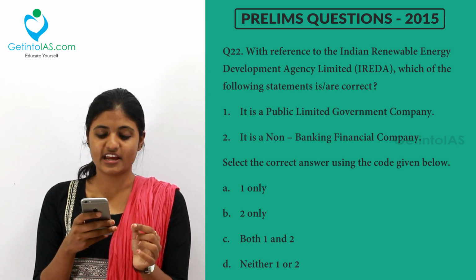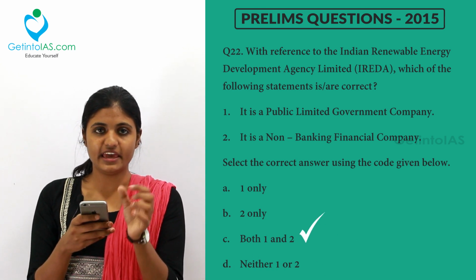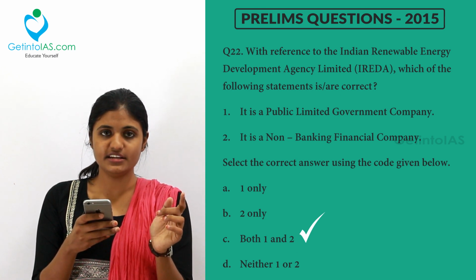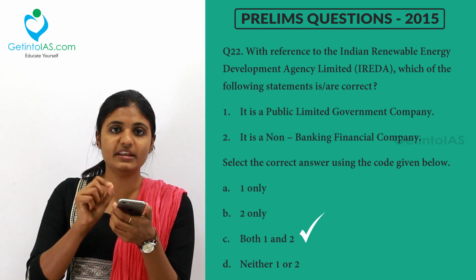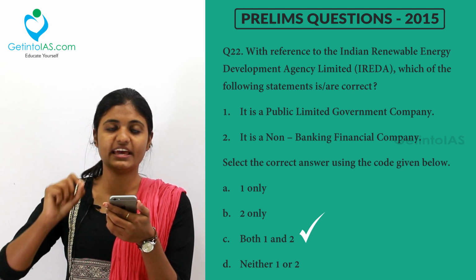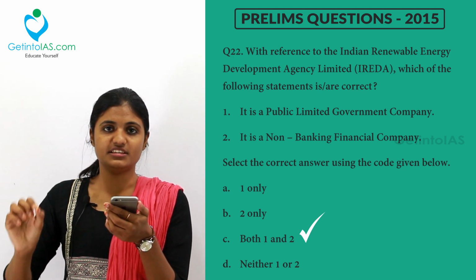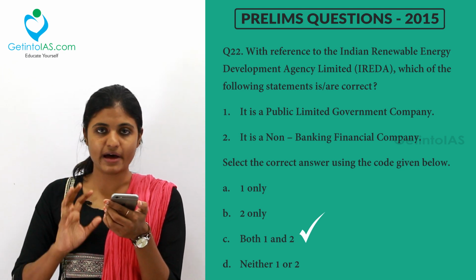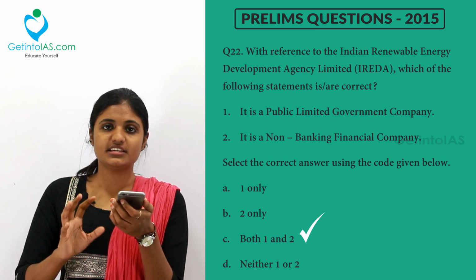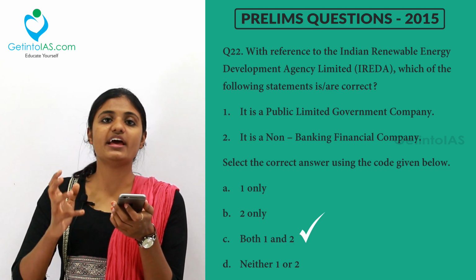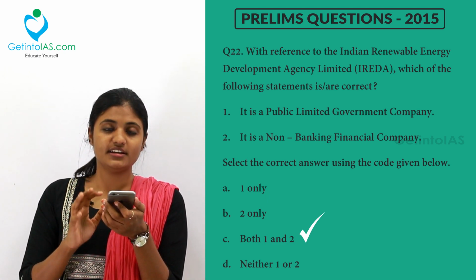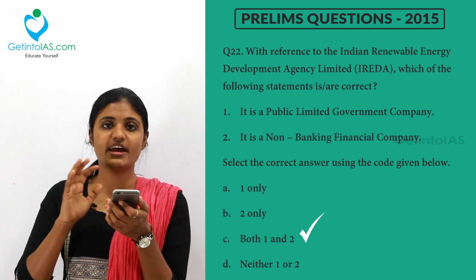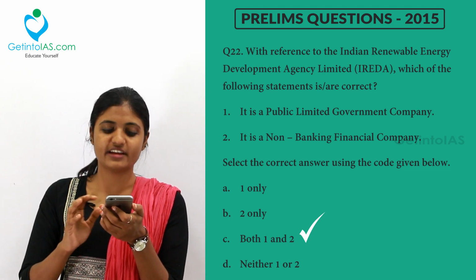Both 1 and 2 are right, because IREDA is a public limited government company enlisted as an NBFC, that is a non-banking financial company, which acts like a bank. What do these do? They give loans to renewable energy projects, under the motto Energy Forever. So option 1 and 2, that is both 1 and 2, are the right answers.